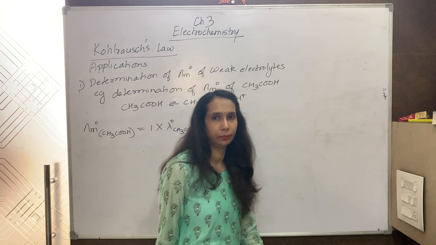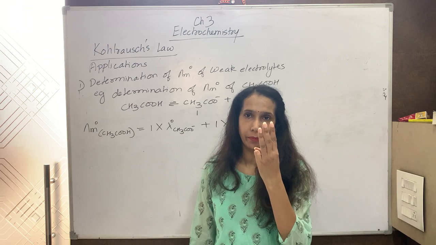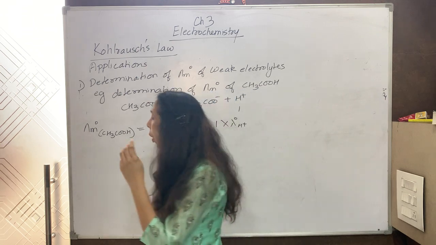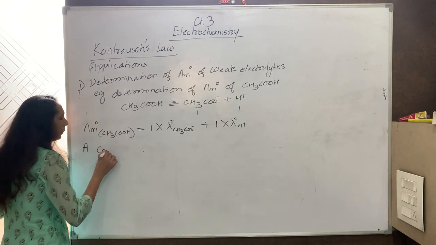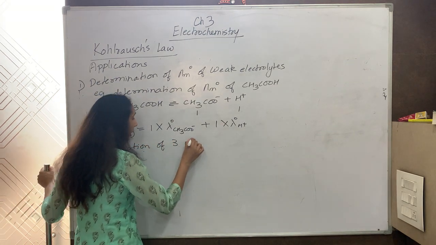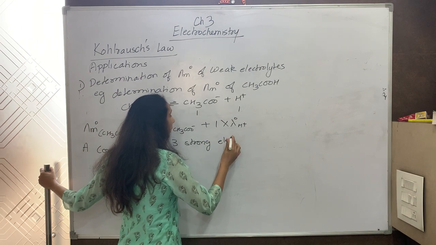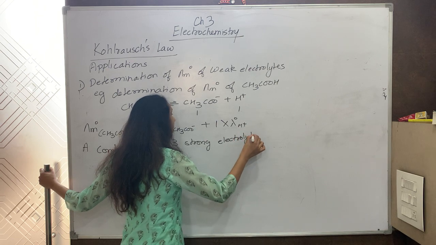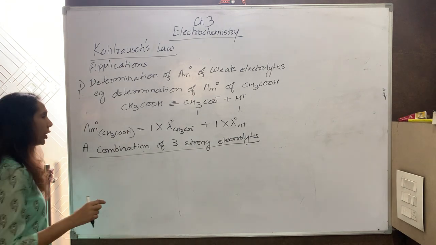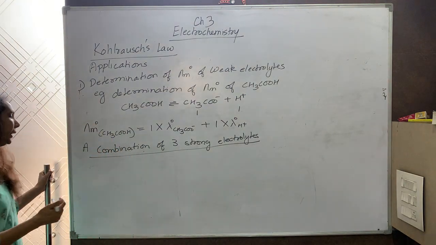So what do we do? We take a combination of 3 strong electrolytes. Because for strong electrolytes, I can determine the molar conductivity from the graph. So I take a combination of 3 strong electrolytes. Now, which 3 strong electrolytes? First, one which contains the acetate ion. Such a strong electrolyte which will contain the acetate ion.